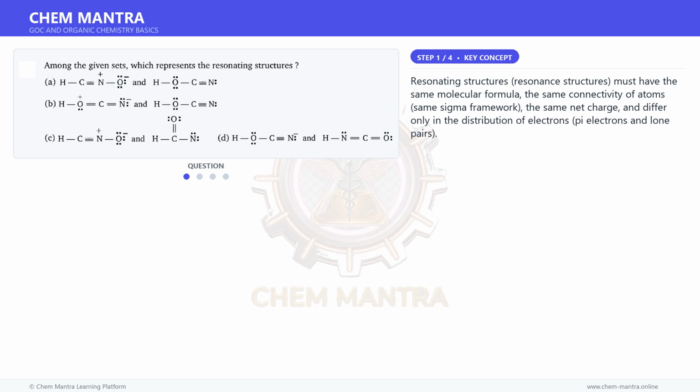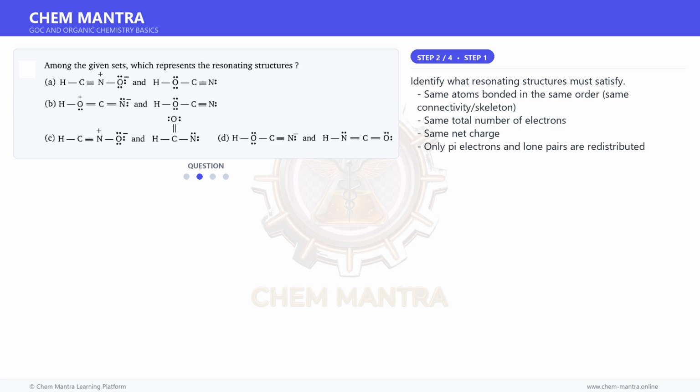Resonating structures, resonance structures, must have the same molecular formula, the same connectivity of atoms, same sigma framework, the same net charge, and differ only in the distribution of electrons, pi electrons and lone pairs.